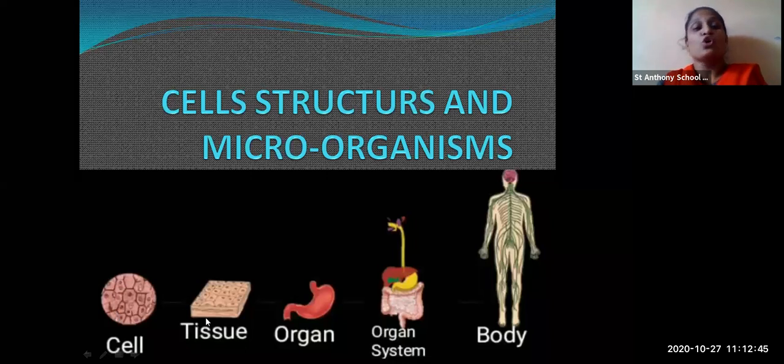Cell is related to tissue, tissue is related to organ, organ is related to organ system, and organ system is related to body. It is the same as how you study ABCD in the nursery, then two-letter words, then three-letter words, then sentences, then paragraph, then lesson. It is in that manner. Same way, a group of cells together is known as tissue. Then the tissue makes an organ, and different organs make an organ system, and these different systems are in our body.